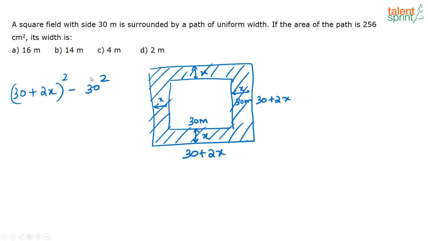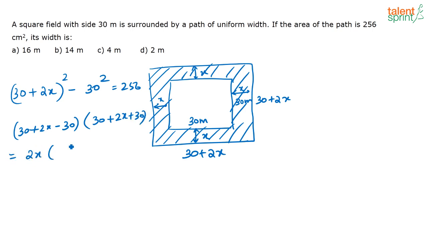Now this is given as 256. How do you expand this? It is of the form a squared minus b squared, which is the easier way to solve it. That is nothing but (a plus b) into (a minus b). That is (30 plus 2x minus 30) into (30 plus 2x plus 30), which is equal to 2x into (60 plus 2x).